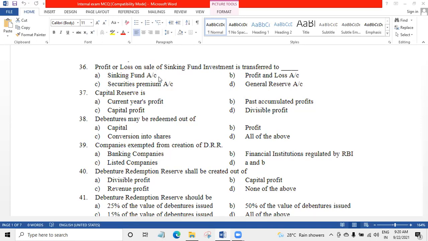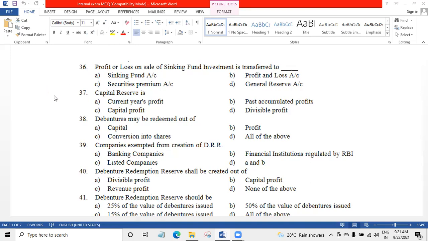Sinking fund is nothing but debenture redemption investment account, which is 15% of nominal value of debenture. And that 15% is invested in outside securities. On that, you will get profit or loss on selling of those securities. That profit or loss will also go to the debenture redemption investment account, that is sinking fund account.